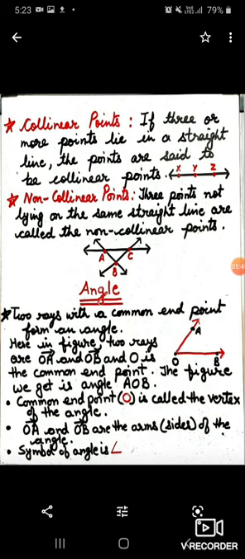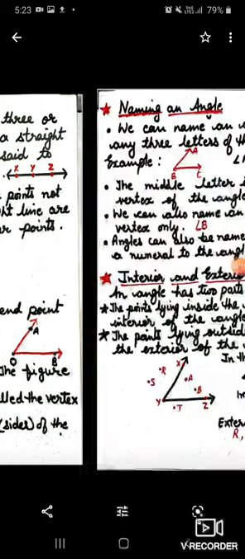The figure we get is angle AOB. The common end point, which is O here in the figure, is also called the vertex of the angle. The two rays, OA and OB, are the arms, or sides, of the angle. And the symbol of angle is ∠, as it is shown here in the figure.